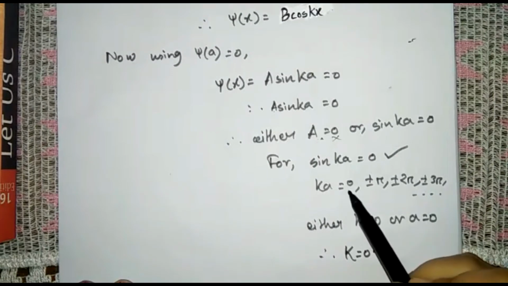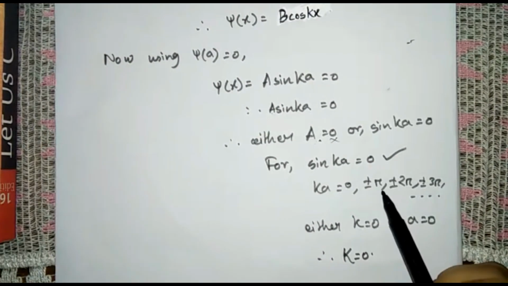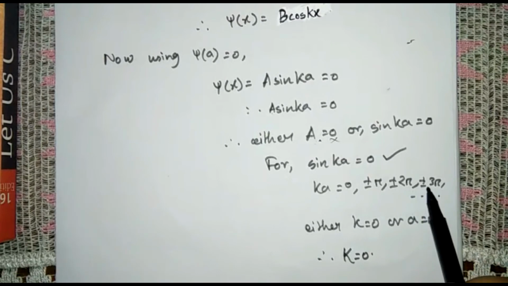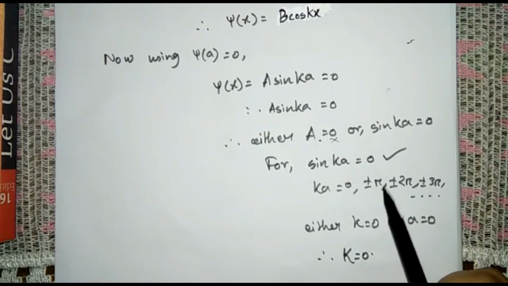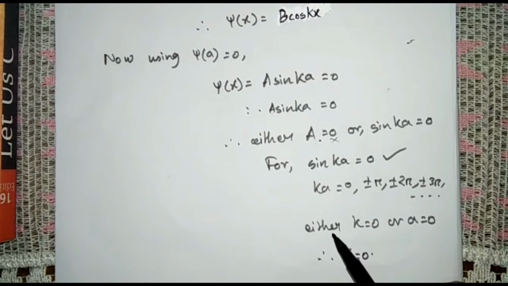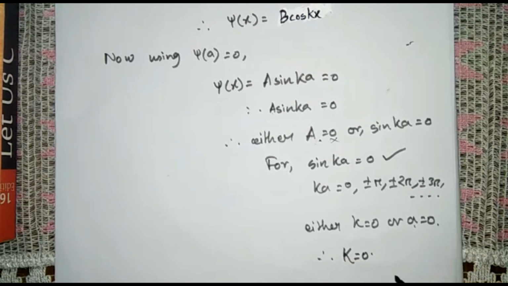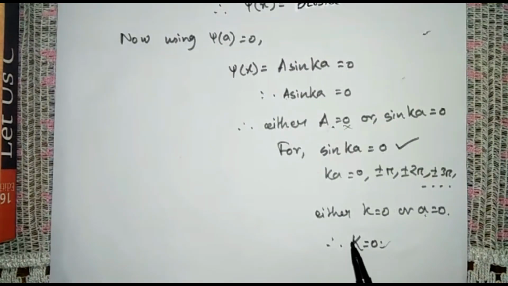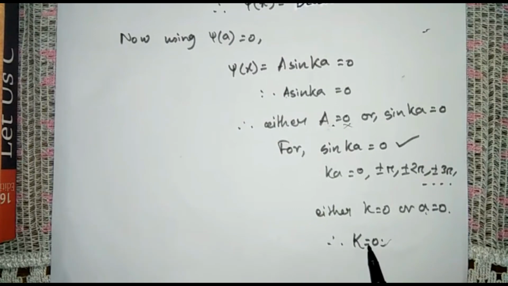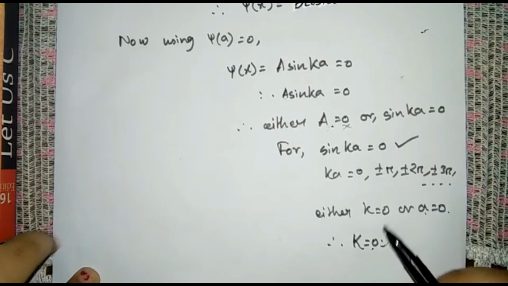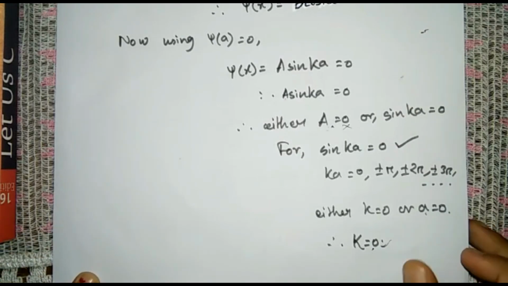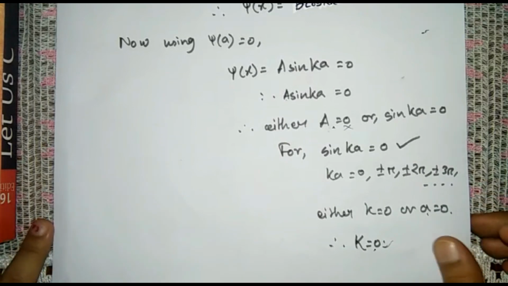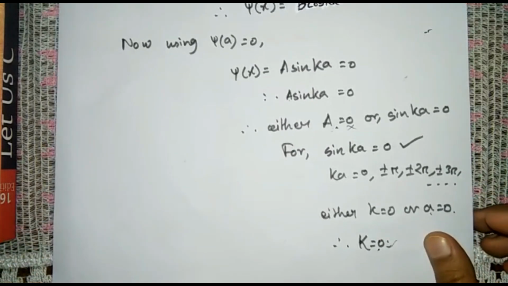So now ka is equal to 0, plus minus pi, plus minus 2 pi, plus minus 3 pi, and so on. So from here also we can take that k is equal to 0 or A is equal to 0, and ultimately we get that k is equal to 0. That is, ultimately we get to know that the particle inside the box has k is equal to 0, and that's how we know that the particle cannot move outside the box.